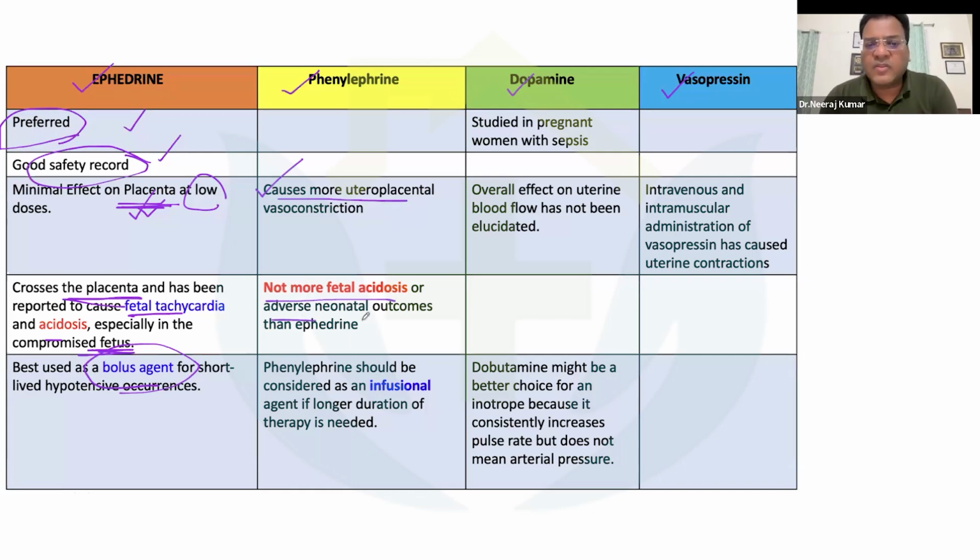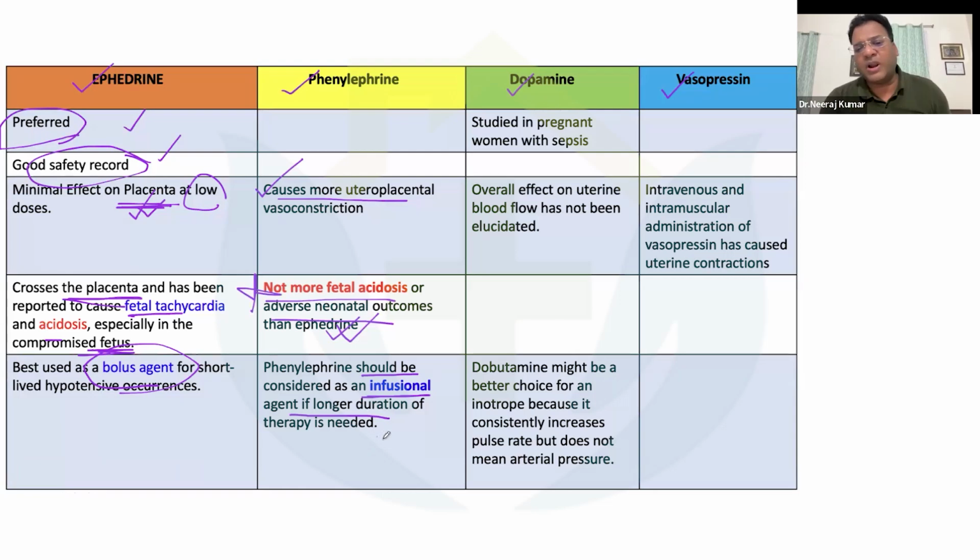That's why adverse neonatal outcome is not there as much as what ephedrine can cause. It is the added advantage of phenylephrine that it doesn't have that effect on fetal acidosis as well as tachycardia. Again, an important point is that phenylephrine can be used as an infusion if you think a longer duration is required for treating the maternal hypotension.